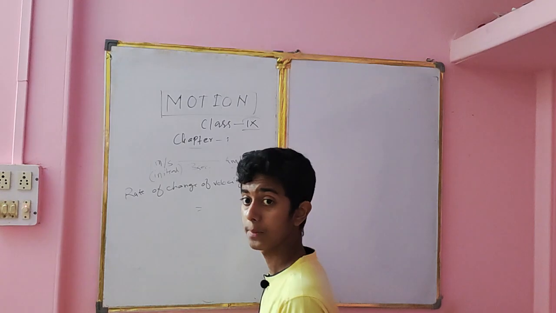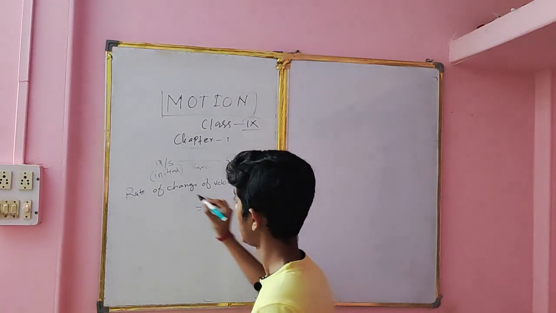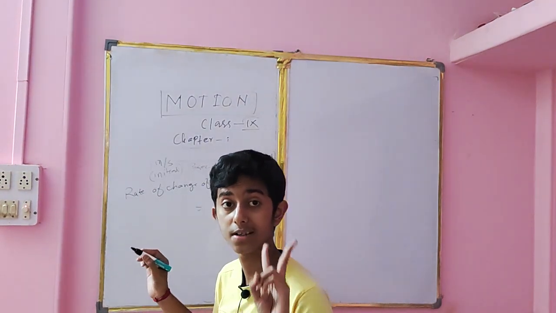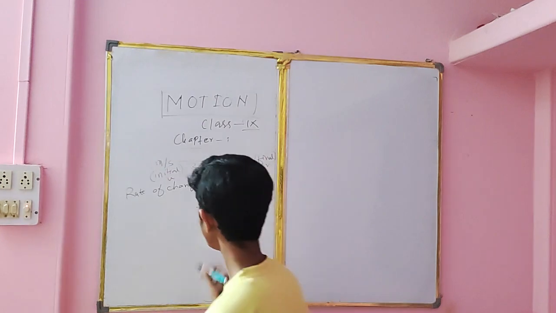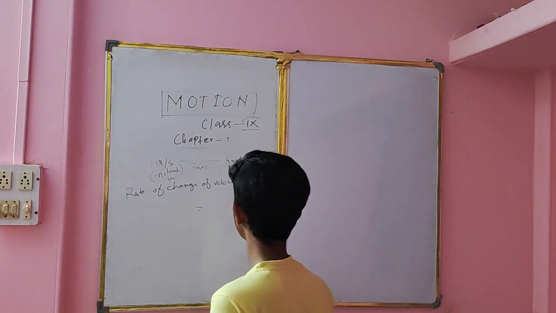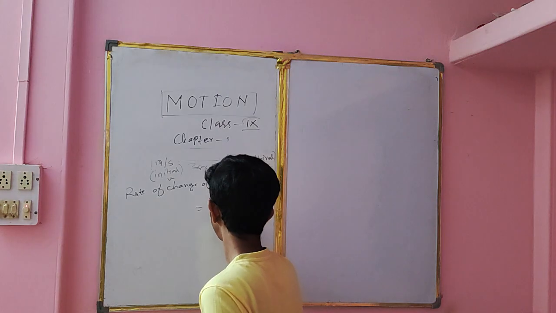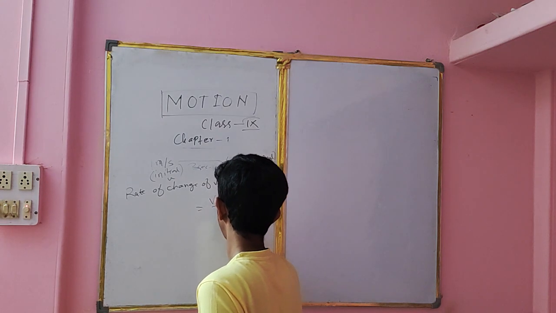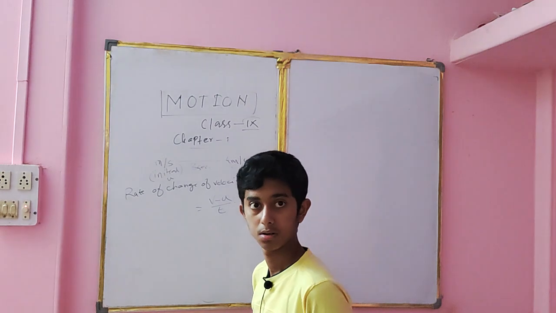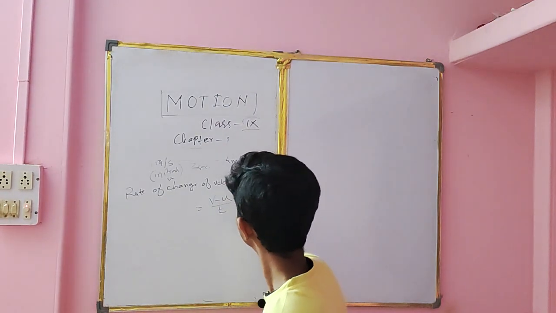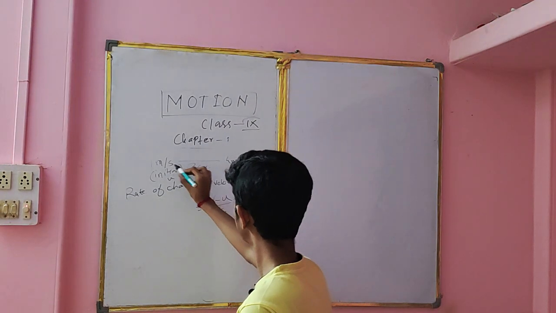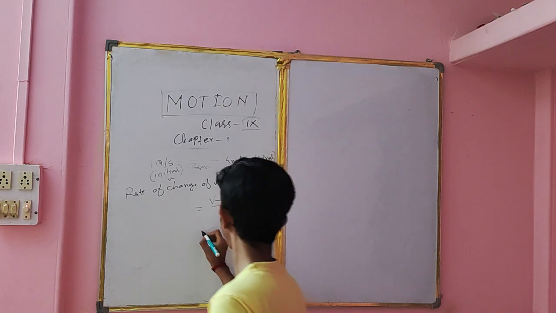Final velocity is also represented as v, and initial velocity is represented as u. So rate of change of velocity we can say like that: rate of change of velocity equal to v minus u by t.